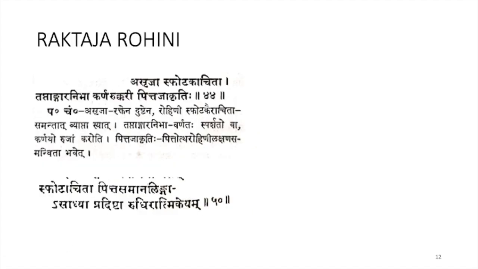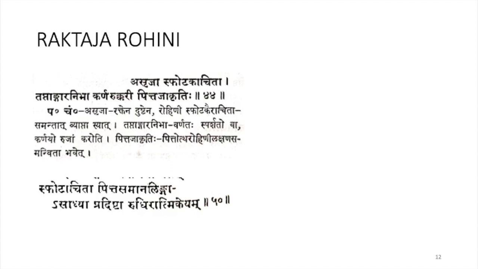Next comes Raktaja Rohini. Asraja Spodagas Chida, Tapta Angara Nibha, Karna Rukkari, Pittaja Kritihi. You can see small vesicles, spoda. So in Raktaja Rohini there will be formation of small vesicles.